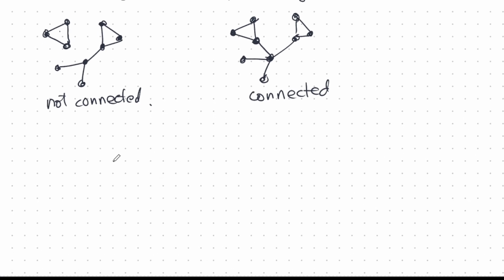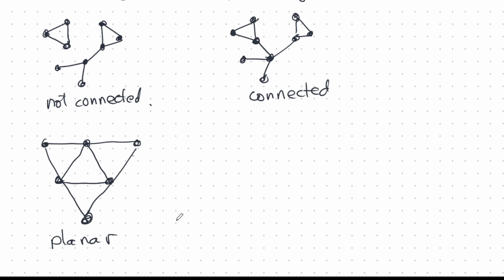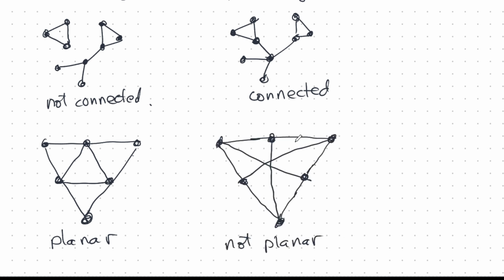Now we have to talk about what is planar. This graph here is planar. None of the edges cross each other. It can be drawn without crossing any edges. However, this graph is not planar because there's no way I can draw this without crossing edges somewhere. So for example, if I erase this edge here and I try to draw it outside, that's fine. And then if I try the same with the other one, I'll end up crossing lines again. So there's no way to do it without crossing the edges.